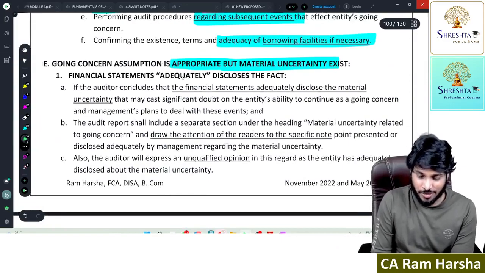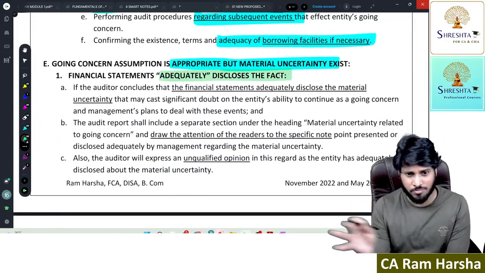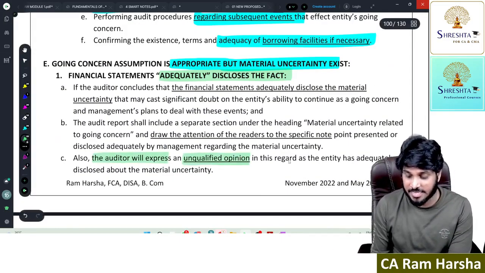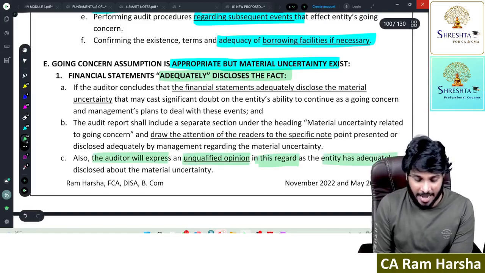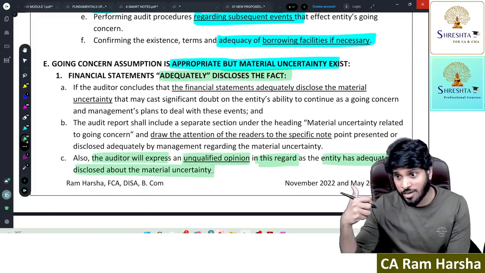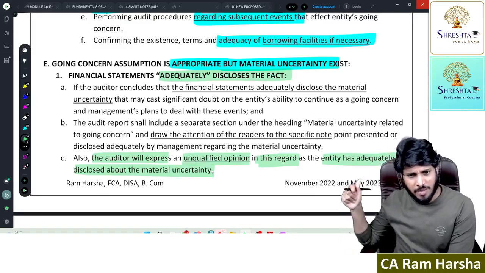Sir, in the financials, they're honestly disclosing. Air India, note number 53, talks clearly about material uncertainty. The auditor will express an unqualified opinion in this regard as the entity adequately disclosed. But, important point, in the financials everybody should read, highlighted under emphasis of matter.